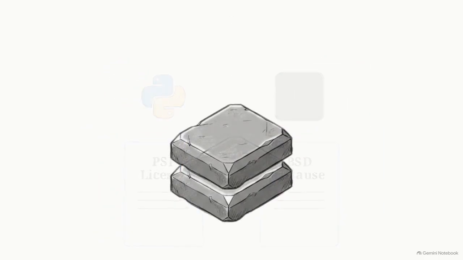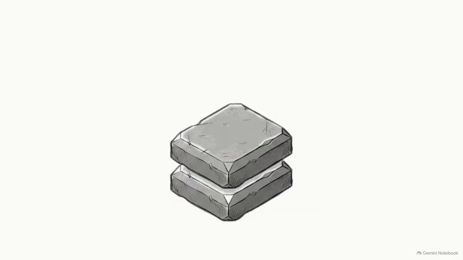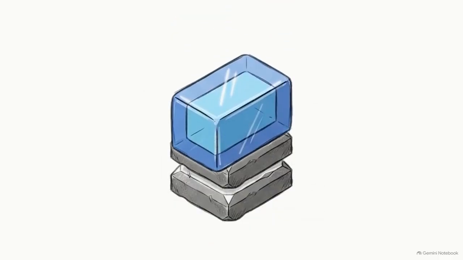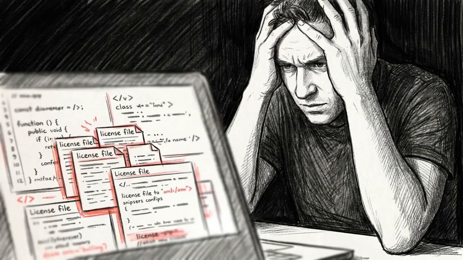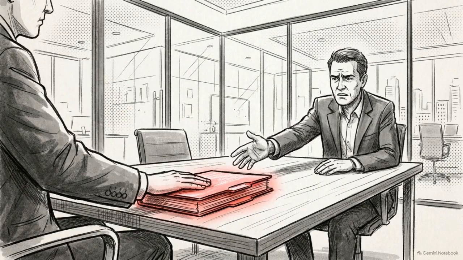Your proprietary EULA has a much narrower job. It is a separate contract that only grants the end user permission to access the specific application layer that you built on top of those underlying technologies. Failing to legally separate your proprietary code from these foundational layers leaves your business exposed. During enterprise sales or acquisition due diligence, a buyer will see that you don't actually own the exclusive rights to the product you are selling.